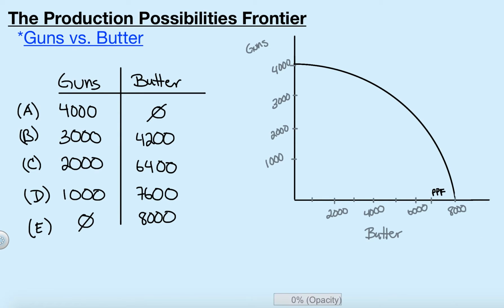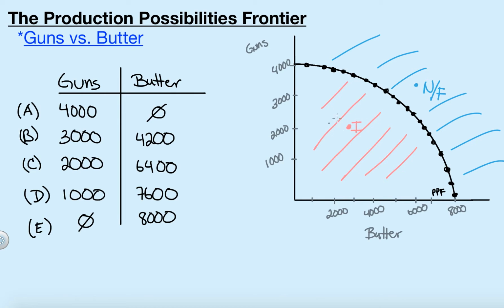As we learned from our last video, anything that's in the interior of the production possibility frontier is a point of inefficiency, meaning that we have unused resources. Anything beyond is something that we can't get to with our current resources. So these are points of non-feasibility and inefficiency. Anything that lies on the curve is productively efficient. We are using all of our resources to the best of their ability.